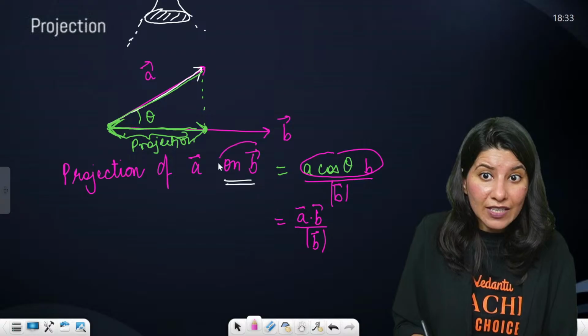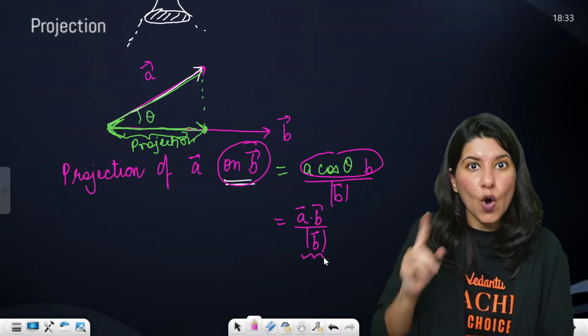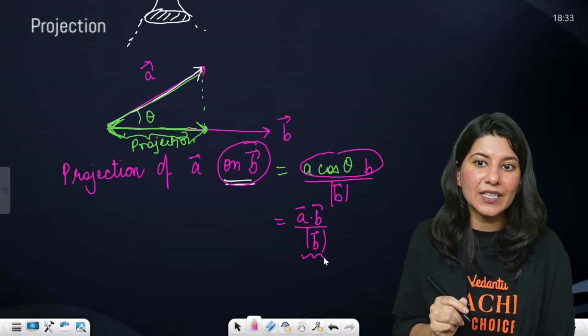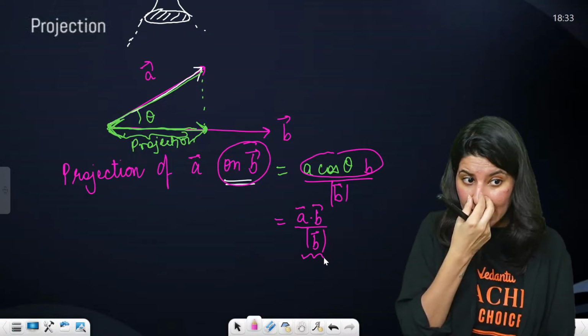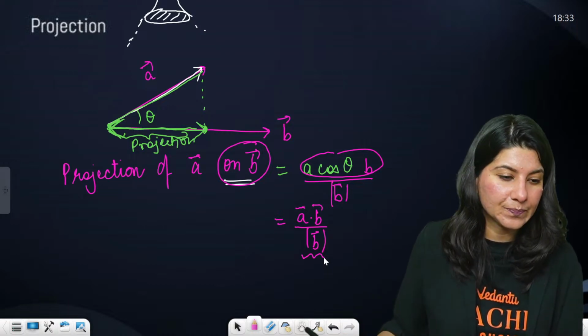Understand? Whenever it is on B vector, in the denominator you will keep B vector, and in the numerator it will be A dot B. Do you remember the formula? Will you be able to remember the formula? Tell me.